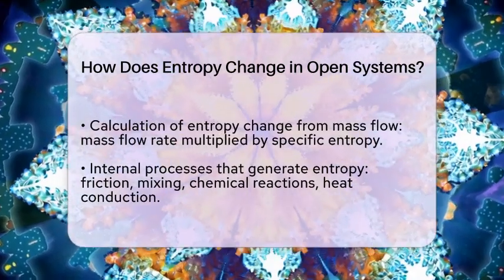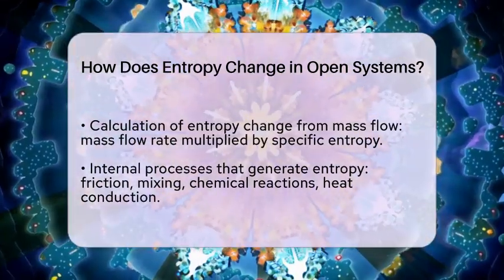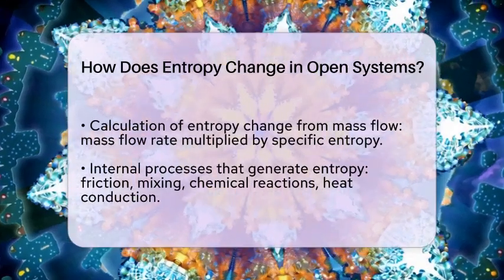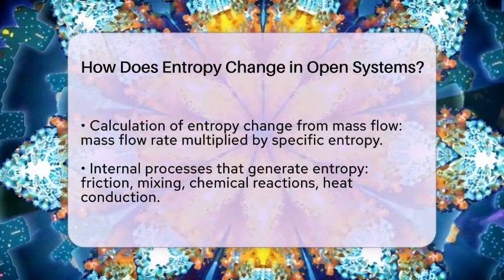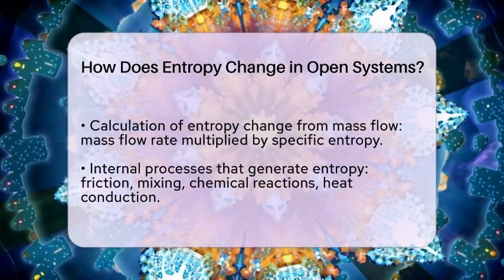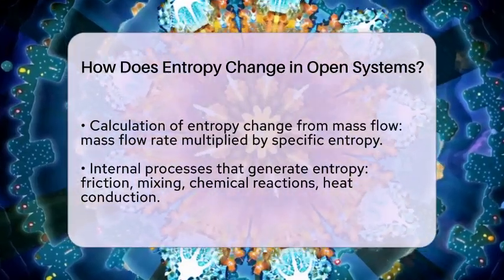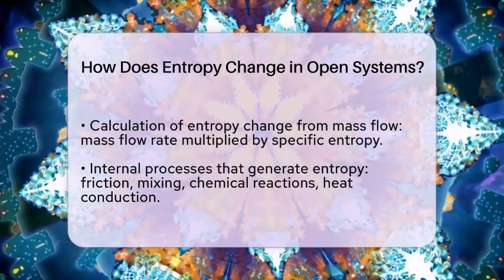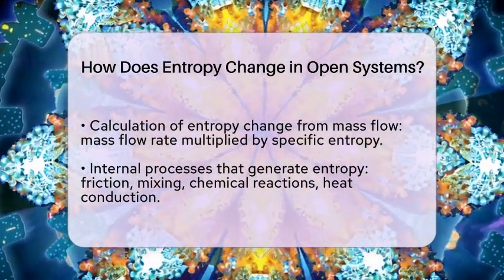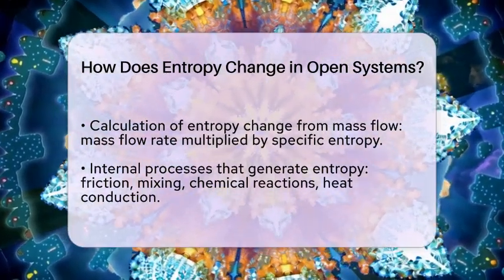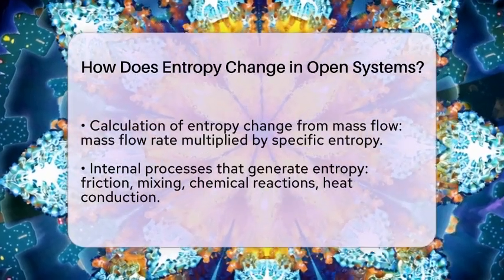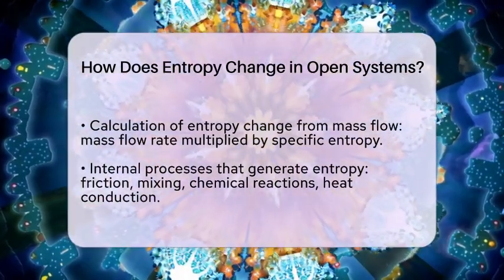To put it all together, the total change in entropy in an open system can be calculated by adding the entropy transferred through heat and mass flow to the entropy generated internally. This relationship can be expressed mathematically as the rate of change of entropy equals the sum of entropy transfer by heat, entropy transfer by mass, and entropy generation within the system.